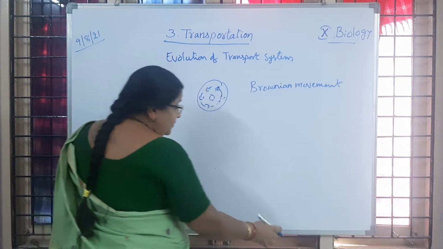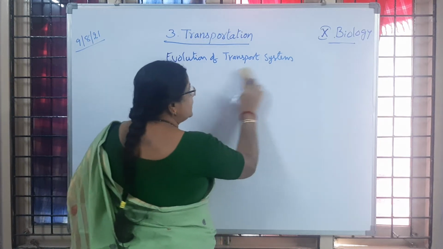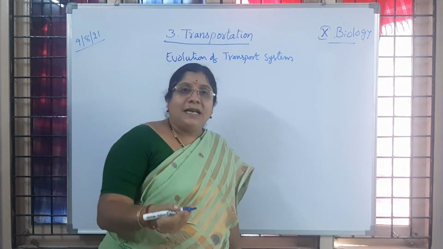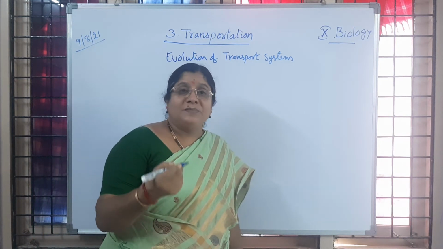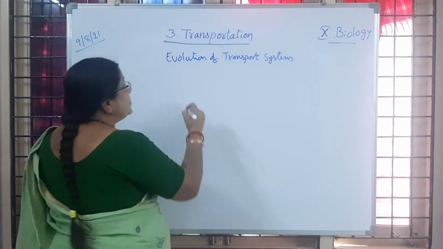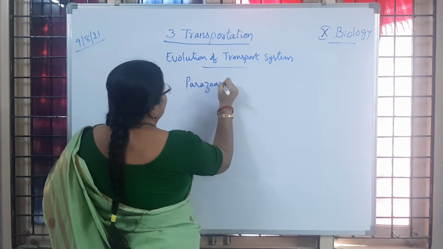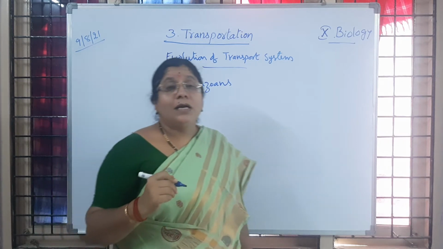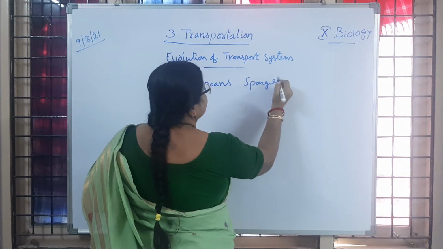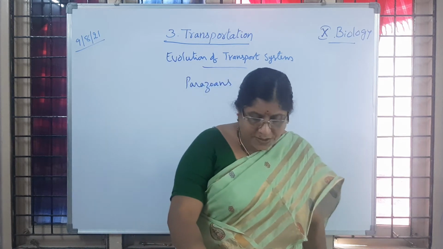Now we will come to the next group of organisms. In unicellular organisms, you learned that with the help of Brownian movement within the cell, because of protoplasmic currents, the distribution of materials is happening. Now if we come to the parazoans, examples for parazoans are said to be sponges.